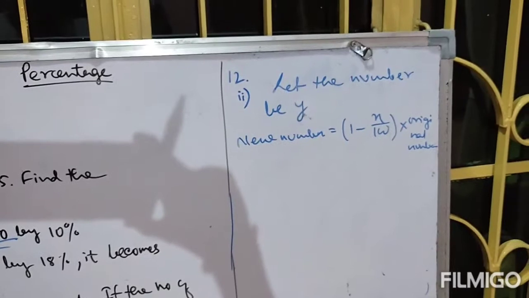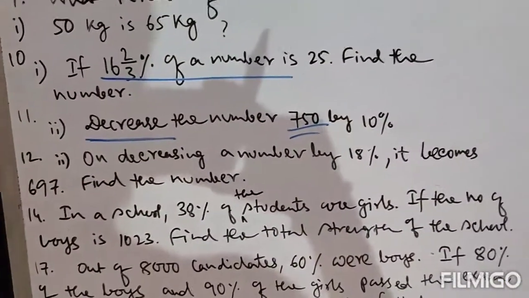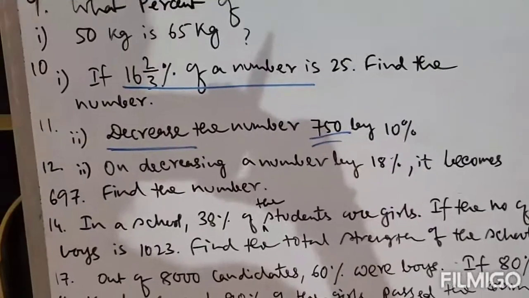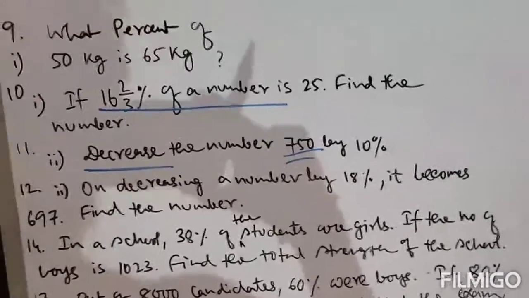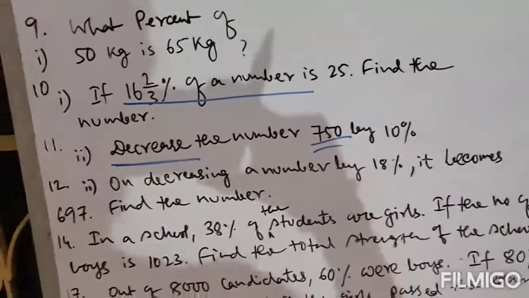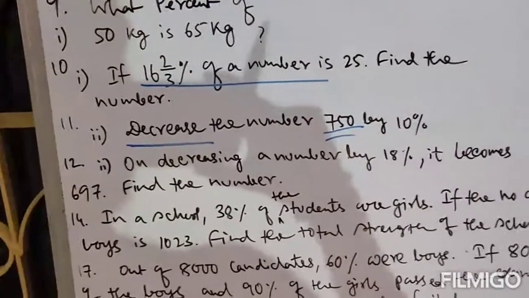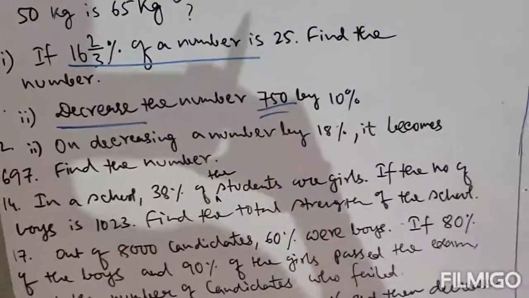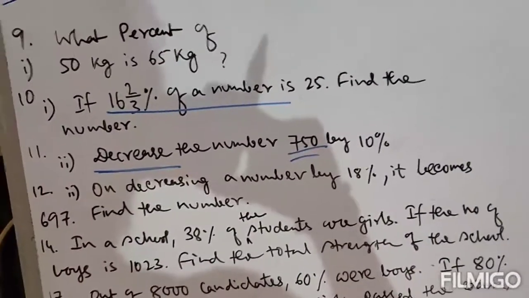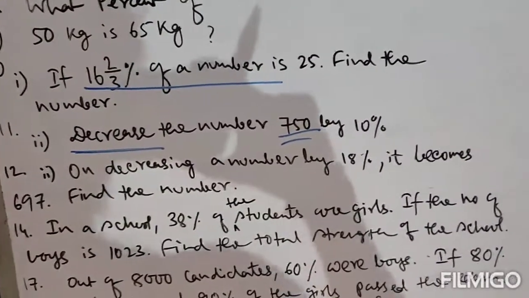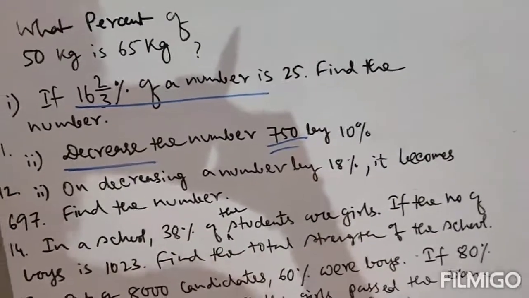So new number is your 1 minus x by 100 into original number. Therefore on decreasing a number by 18%, it becomes 697. Therefore you have decreased the number and the number becomes 697. After decreasing, the number becomes 697. Therefore 697 is your new number. Listen carefully. If you have a number and you have decreased it by 18%, and after decreasing the number becomes 697, therefore 697 is your new number.